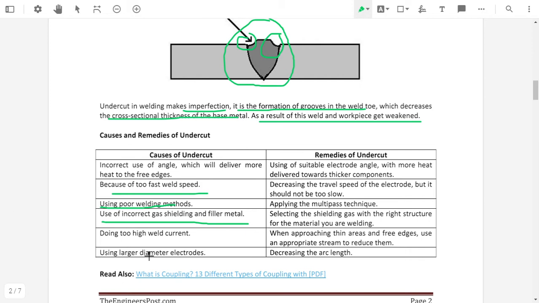Then, using too high a weld current. If we provide too high a welding current in an arc welding process or a resistance welding process, then it will cause undercut.